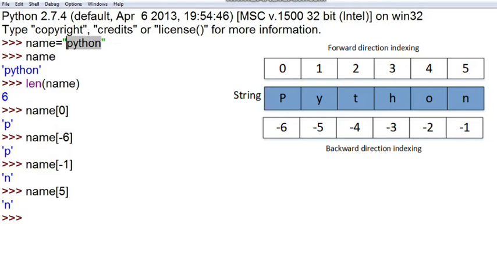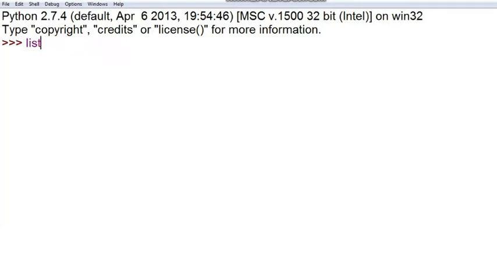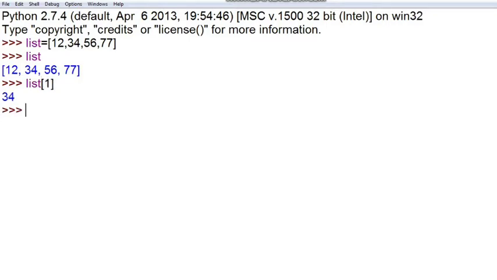Now moving forward, let us do some practical with lists and tuples. Let us define a list here, represented in square brackets. I have written 12, 34, 56 and 77. If you print the list, it will print all the numbers in the list. Now if you want to access the list from a particular position, you can write list and then index 1 if you want to get the answer 34.